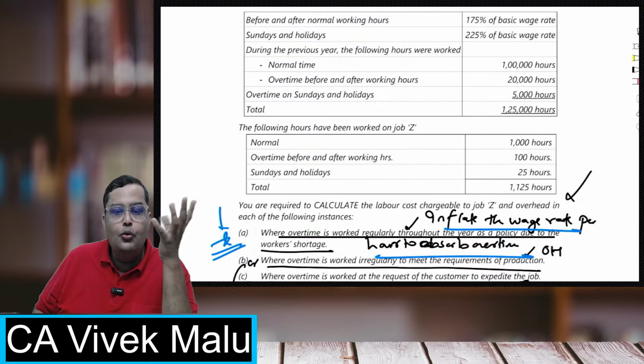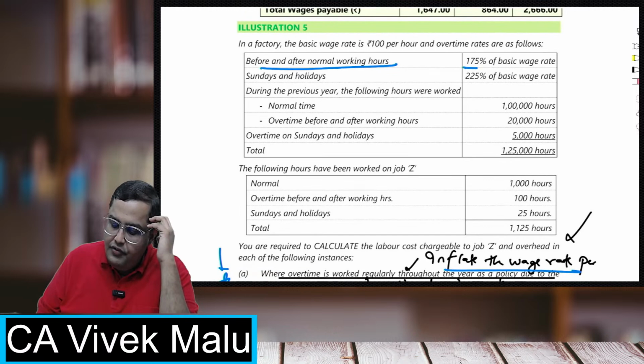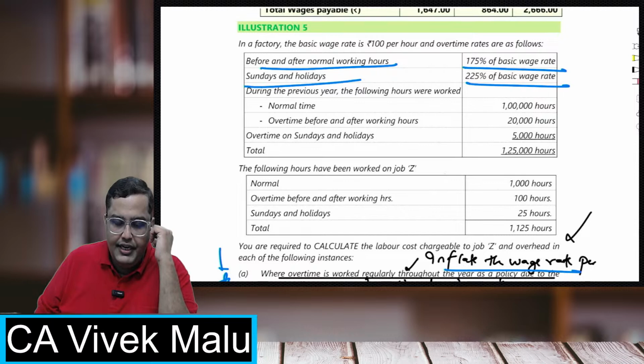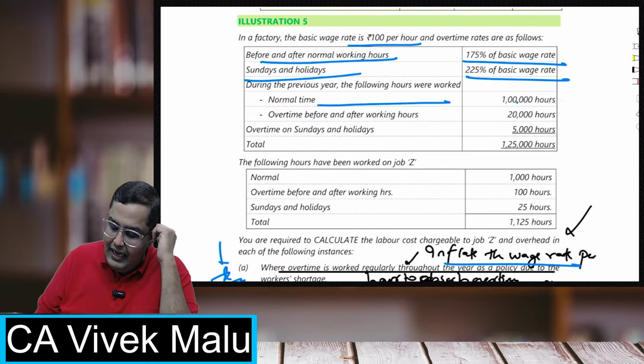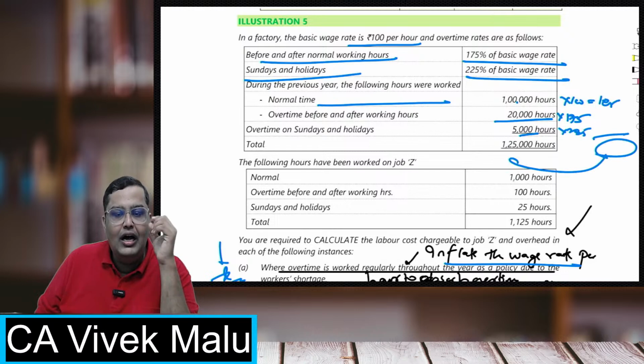How to inflate the rate? If you see this question, before and after working hours, 175% is the rate. On Sundays, 225% is the rate. Normal rate is 100 per hour. Normal time is 1 lakh hours, so 1 lakh into 100 gives 1 crore. That's the cost. Then 20,000 hours at rate 175, and 5,000 hours at rate 225. Add these up and divide the total by 1,25,000 hours. You will get the answer of 117.